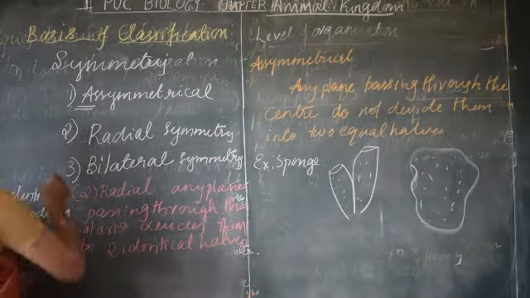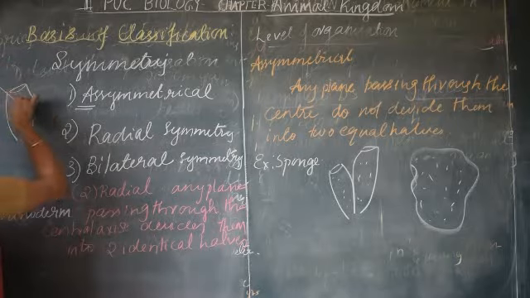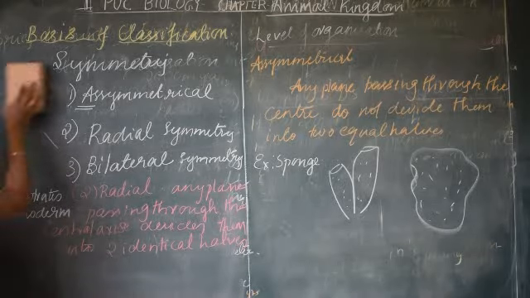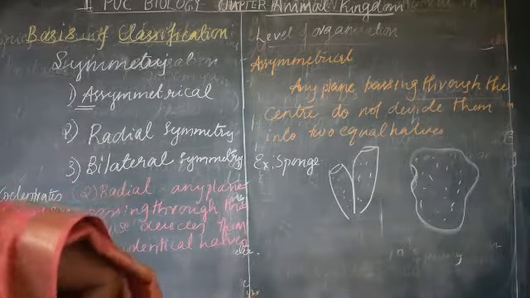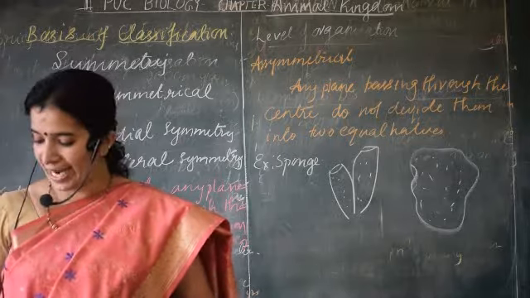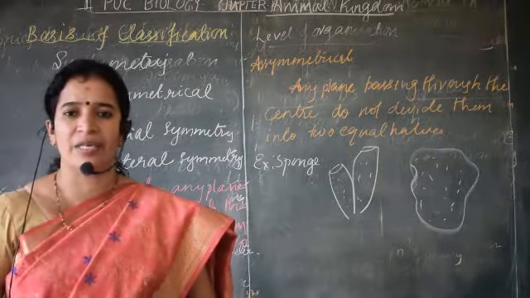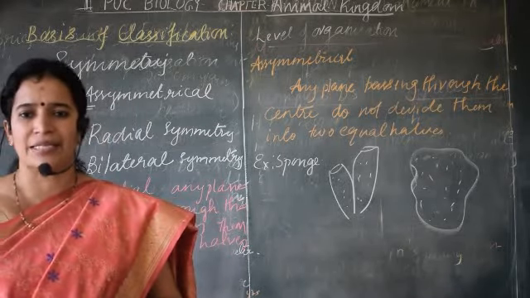So hydra, if it is there like this, in any radial plane you can divide it into two equal halves. You can just refer to your textbook, as it is a little difficult for me to draw it on this board. Refer to page number 47, look at diagram 4.1 showing the hydra having radial symmetry. Now the next one is bilateral symmetry.